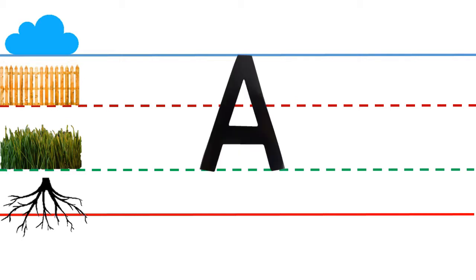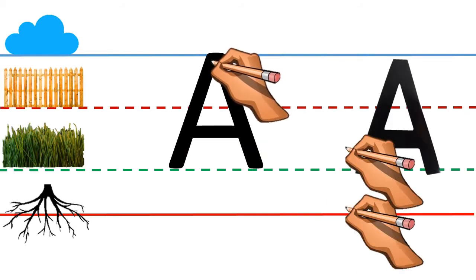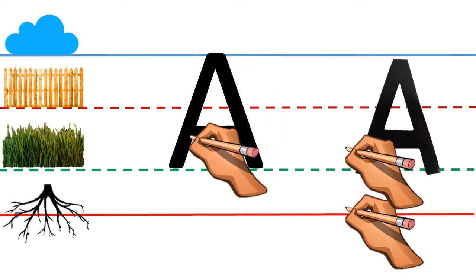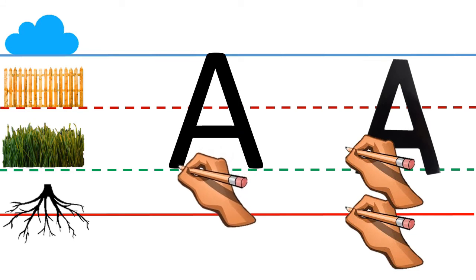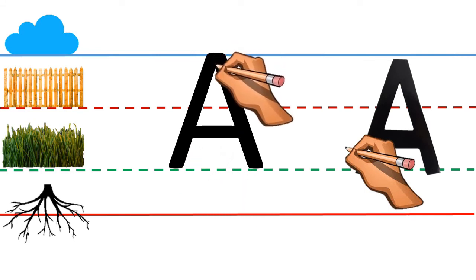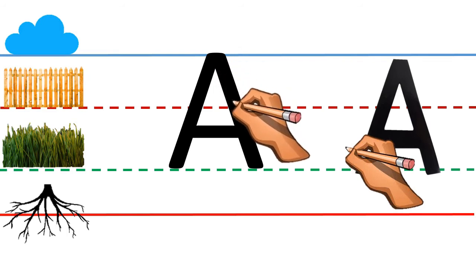Now we will learn the formation of capital A. Put your pencil on the skyline and come down, making a slant line. Touch the grass line. Put your pencil again on the skyline. Come down, making a slant line.